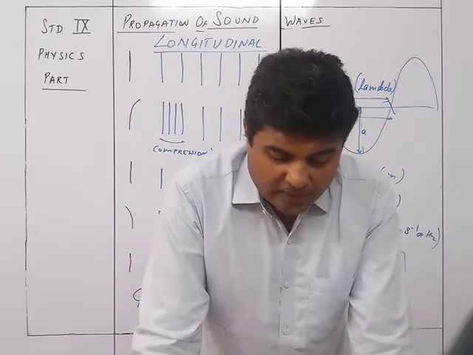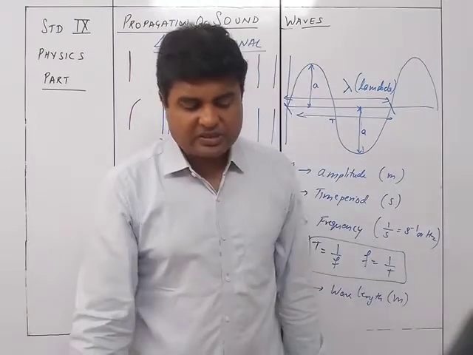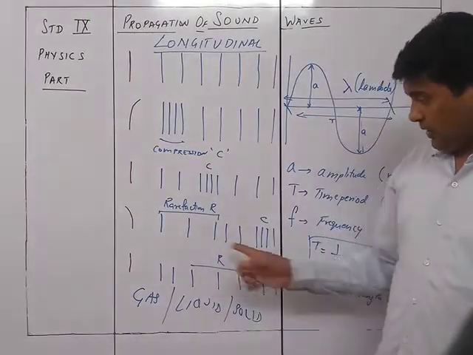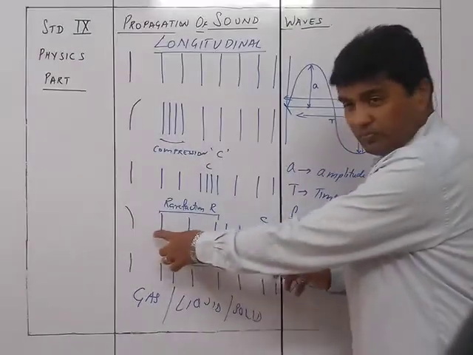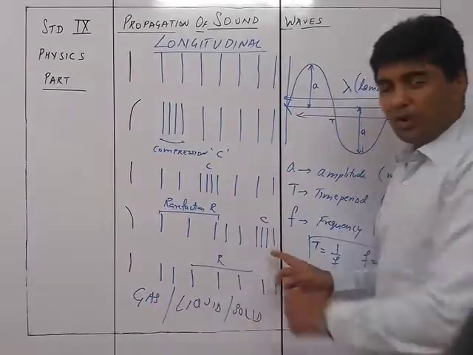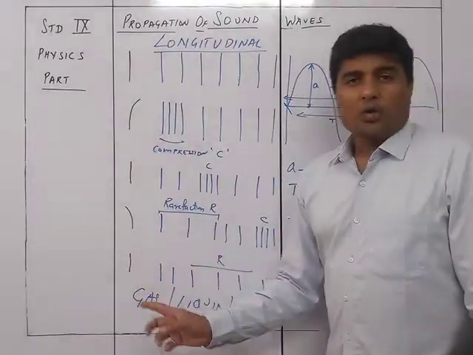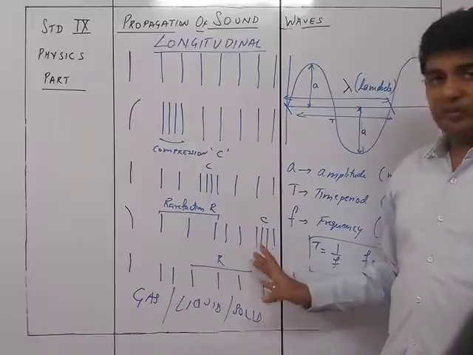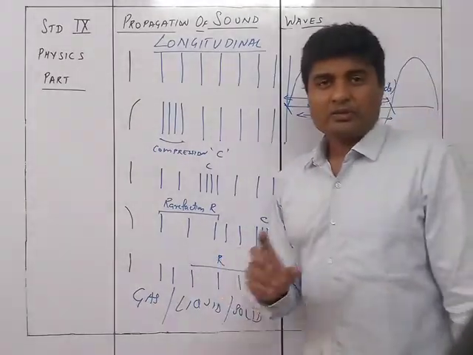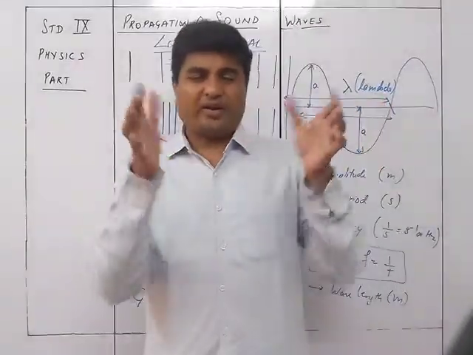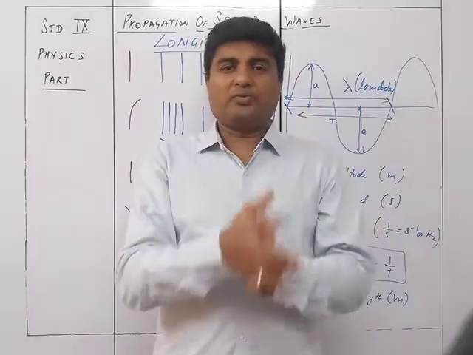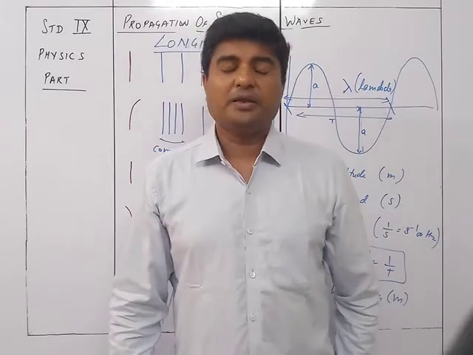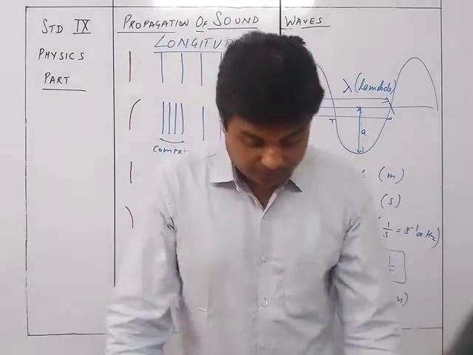So in a longitudinal wave, the distance between two consecutive compressions or between two consecutive rarefactions is equal to one wavelength. So from here to here, distance between the two compressions or two rarefactions. अगर यहाँ पे दूसरा एक rarefaction compression आएगा तो दोनों compression के बीच में total यहाँ से लेकर यहाँ तक का जो distance है, that is one compression and one rarefaction, the complete batch of one compression, one rarefaction is one wave. That is nothing but the distance traveled. That is nothing but the wavelength of the longitudinal wave.